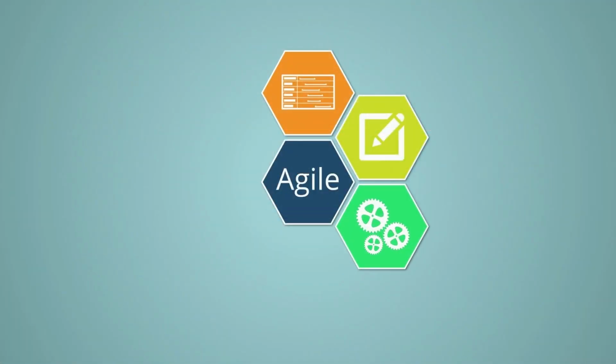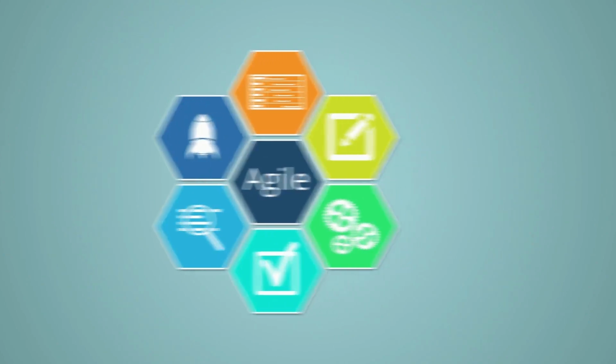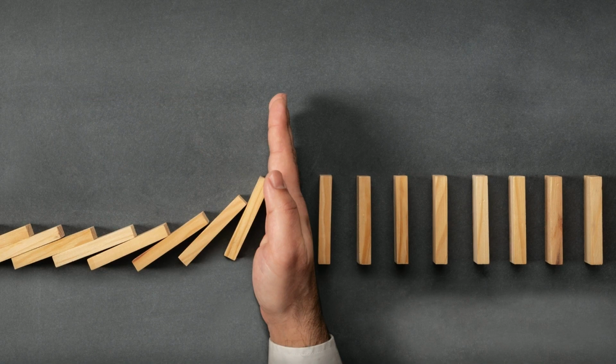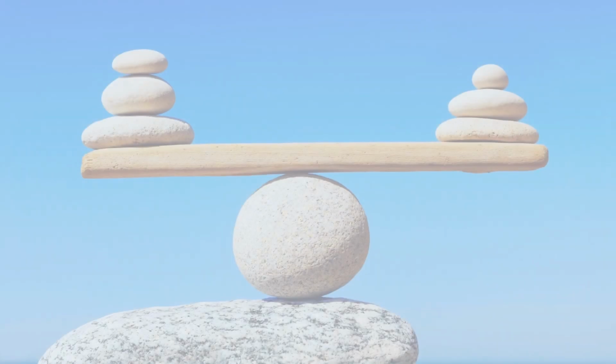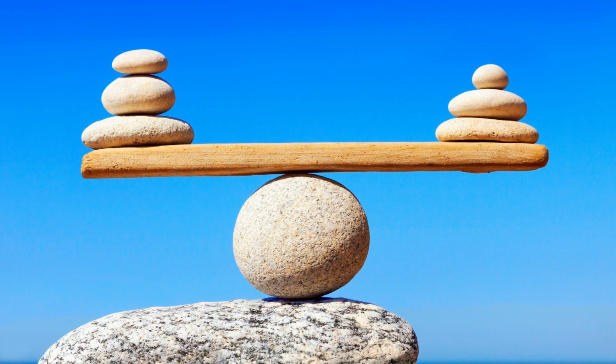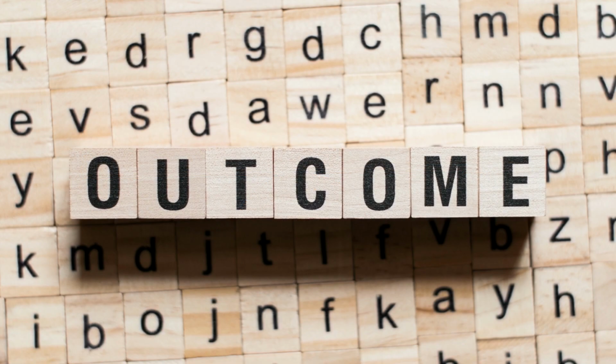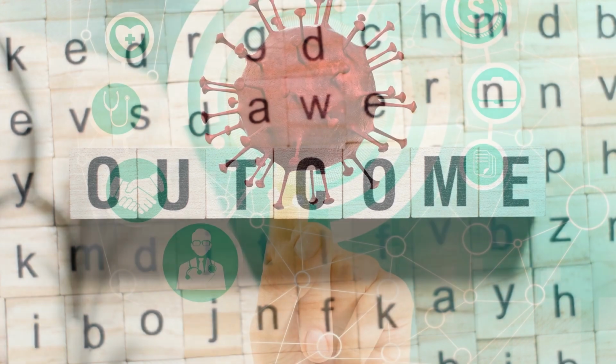An important fact to note here is that this framework does not even attempt to predict future outcomes. So, safety nets are important. That's why the economic survey talks about another term, the barbell strategy. Simply put, the barbell strategy is a way to strike a balance between reward and risk. It looks at the unpredictable negative outcomes and provides safety nets.